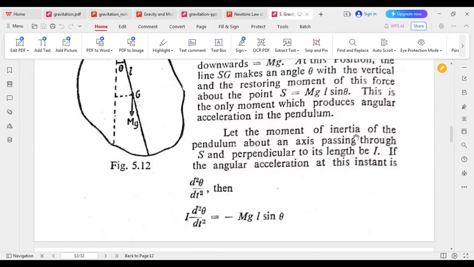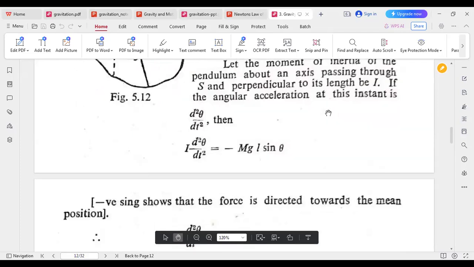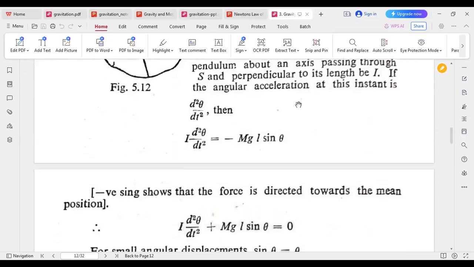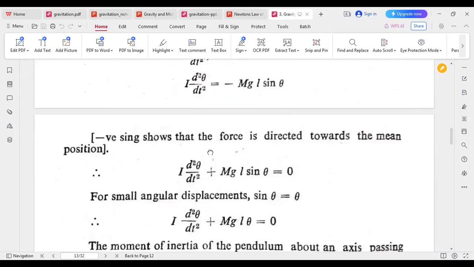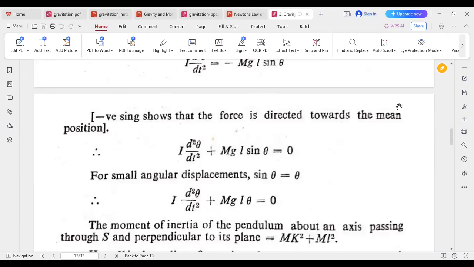So let the moment of inertia of the pendulum about the axis passing through S be I. So this is the moment of inertia, and the angular acceleration will be this. So this is the differential equation: I d square theta by dt square equals minus mgl sin theta. The negative sign shows that the force is directed towards the mean position, the equilibrium position.